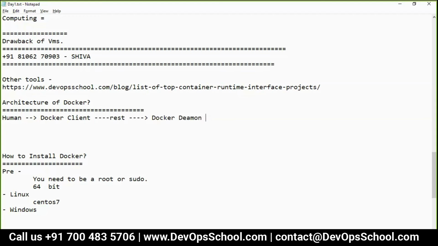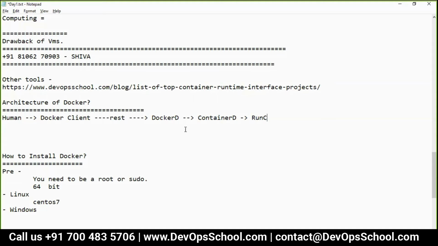The Docker daemon takes the help of Containerd. What is Containerd? It's a daemon service for managing the containers. Basically the Docker daemon, which is dockerd, instructs Containerd. Dockerd asks Containerd to create the container, and then runc is also required to manage the container.